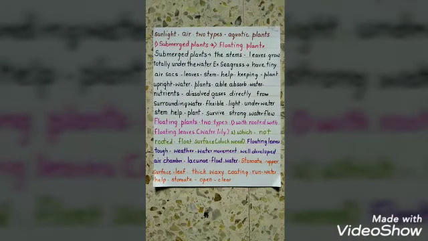Submerged plants: the stem and leaves grow totally under the water, and the example for that is seagrass. Again I will repeat, submerged plants are those whose stems and leaves grow inside the water.